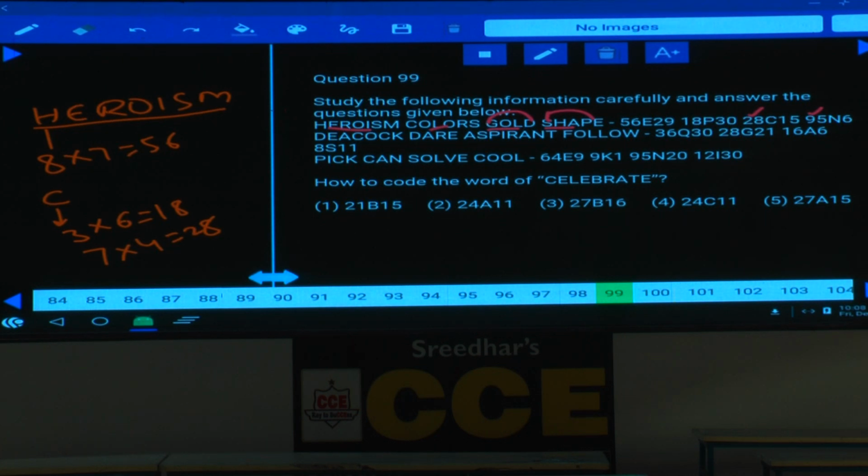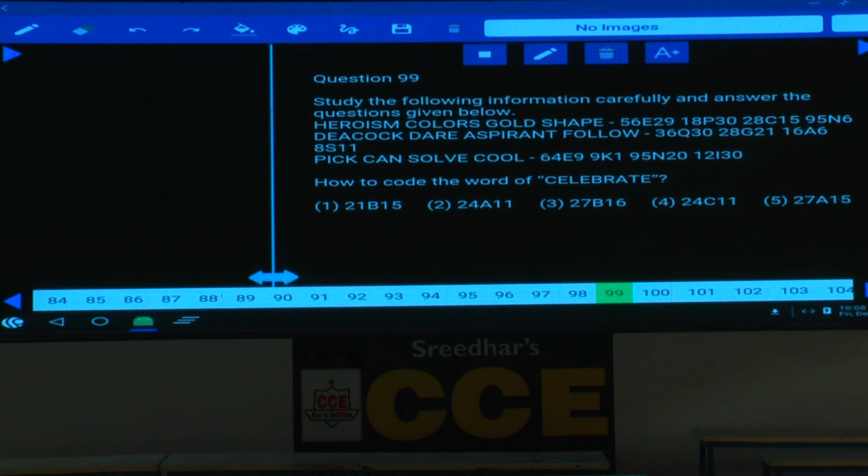Then coming to this letter. What is the letter here? What is the value of H? In the word heroism, H is 8, M is 13. Now 13 minus 8 is 5. The fifth letter is E. Then in the word colors, S is 19, C is 3. 19 minus 3, 16. The 16th letter is P. And G is 7, D is 4. 7 minus 4, 3. The third letter is C. Here 19, and here 5. 19 minus 5, 14. The 14th letter is N. Clear now? This is how to code for the remaining questions in this one. Clear now?